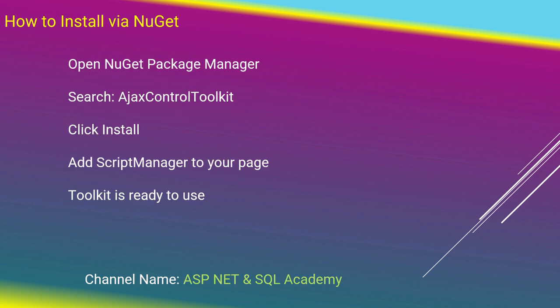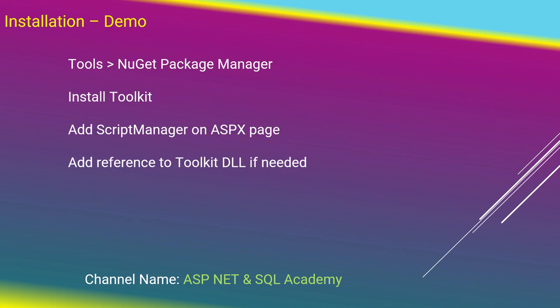Let us do this together, step by step in Visual Studio. Watch how easy it is to get everything set up in under 2 minutes. Let us start with a simple yet useful control, the calendar extender. It adds a date picker to any text box using just a few lines of code.